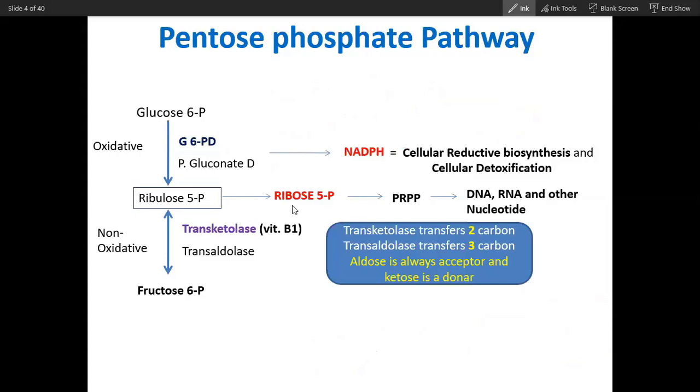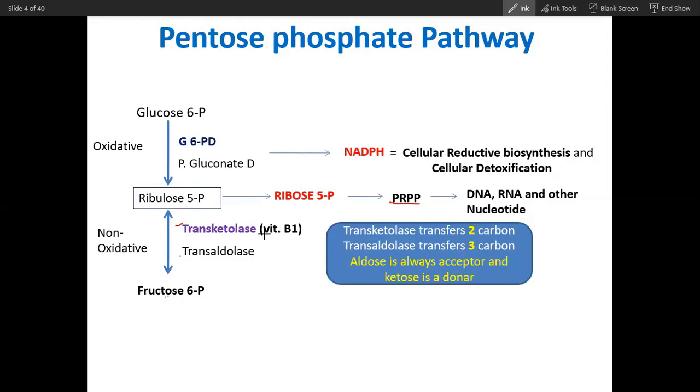So did you all understand up to this? Ribose 5-phosphate will convert into PRPP, and you know how the base is synthesized through the de novo synthesis pathway, and then nucleotides, RNA and DNA will be synthesized. You already know this. Through the pentose phosphate pathway, ribose 5-phosphate or ribulose 5-phosphate and fructose 6-phosphate can convert into each other through two enzymes.